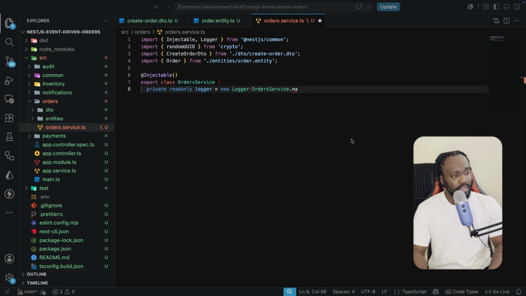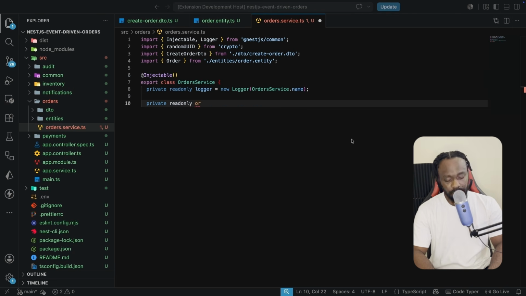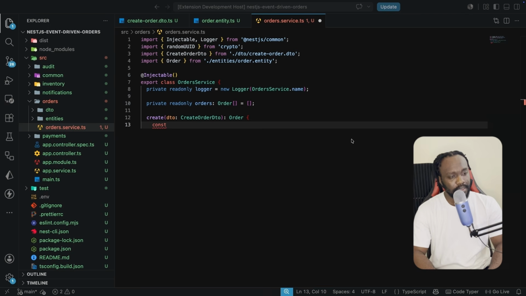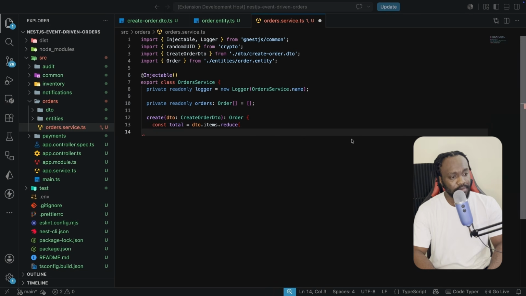Then we're going to make use of an in-memory store for this tutorial. So we're going to have private readonly orders, which is going to be a list of orders, an empty array to get started. Now create is going to take in the DTO of type CreateOrderDto, and it's going to return an order. Now let's calculate the total making use of the reduce function. So we say dto.items.reduce. These are the items coming from the client. We're going to get the sum and the item. So we're going to add the sum to the quantity multiplied by the unit price, and the initial number is going to be 0.